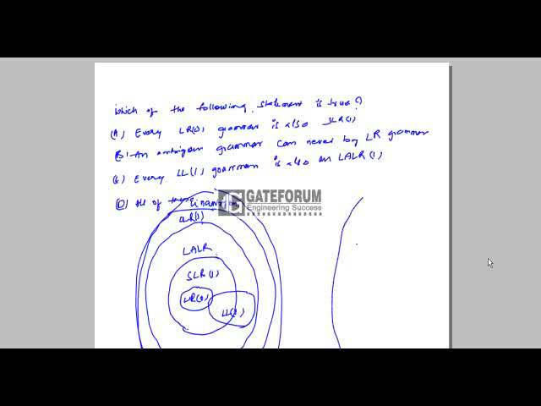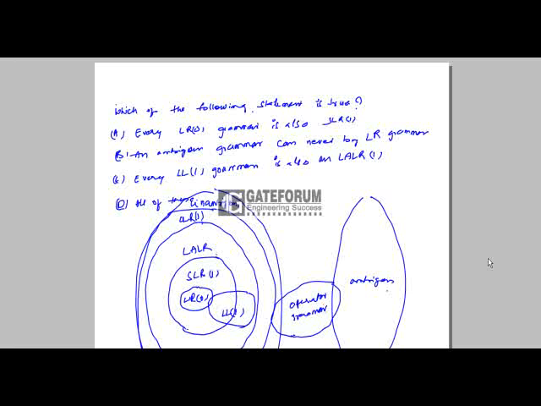And these are ambiguous grammars. And these are operator grammars. So with the help of this diagram, we can answer this question.